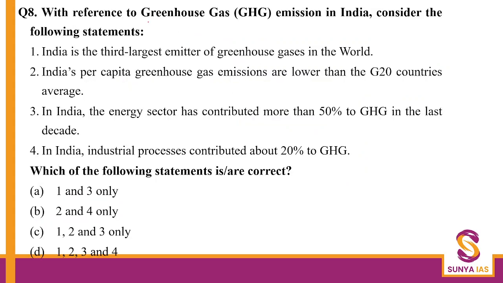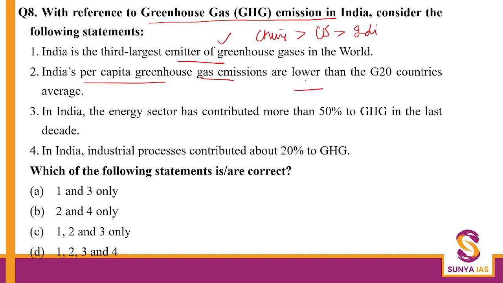Then a question on greenhouse gas emissions. India is the third largest emitter of greenhouse gases in the world. Yes, number one is China, followed by the US, and then India. So one is true. India's per capita emissions are lower than the G20 countries average. Even this is true. When we're talking of per capita, simply think of basic CSAT: you have a numerator and a denominator. If the denominator is huge, overall per capita emissions will be less. So India, because of its huge population, has low per capita emissions.